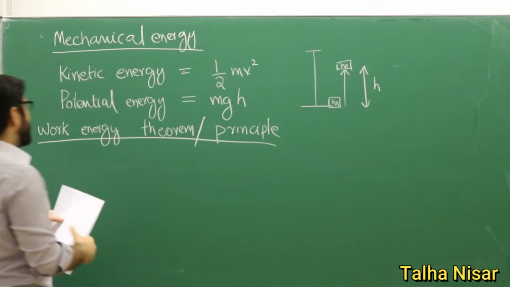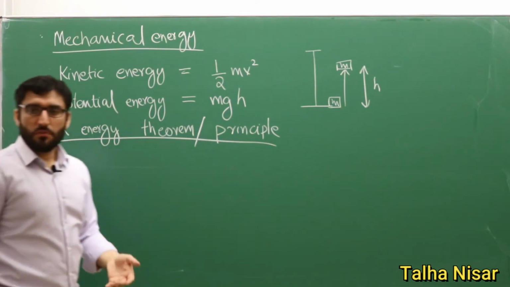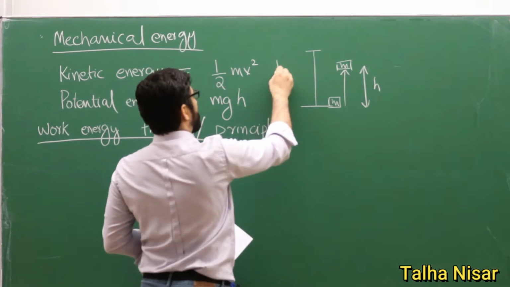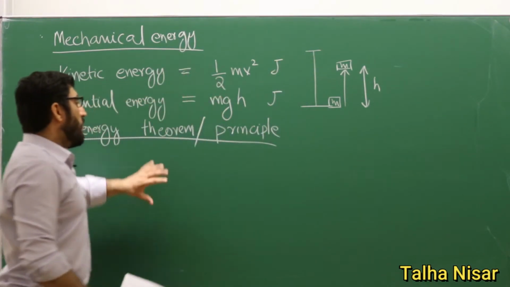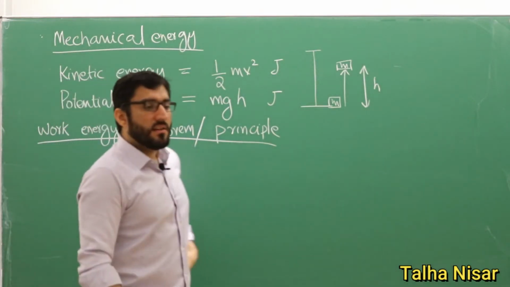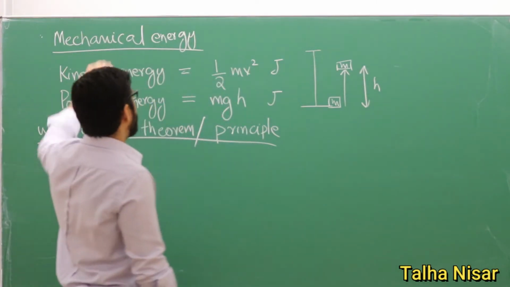We just discussed the work done. The unit of the work done was joule, and the energy also has a unit of joule. Now we want to know what is the actual relationship between the work done and these mechanical energies.